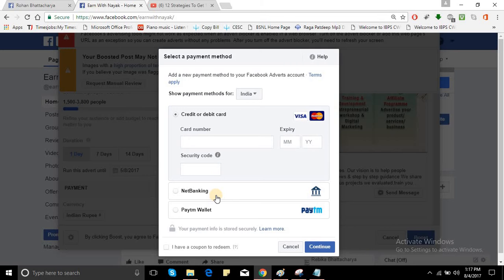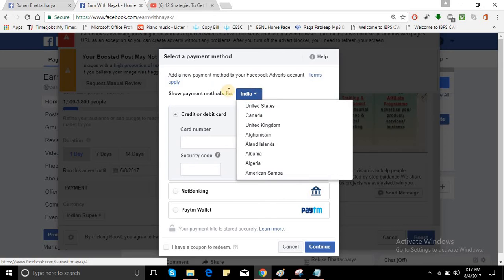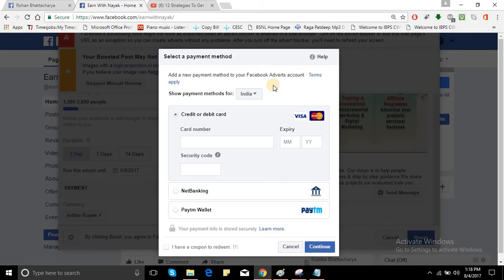Don't be afraid to use credit or debit card and net banking or Paytm wallet for Facebook, because this is very much secure. You can go to the help section for any query of yours and see the Paytm payment method for this section. You have to choose India then. So this is all about the thing that is given here. Please look carefully, do not hurry to do this. If you have some redeem coupon, then please add it. You can add it from this portion. There is no hurry. If you have some question about this, you can go to this.